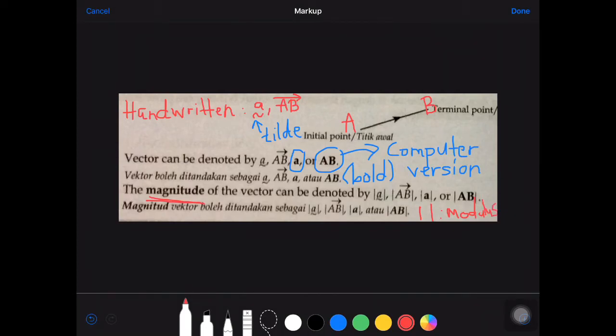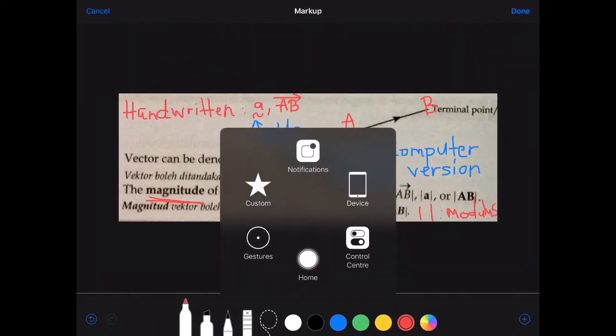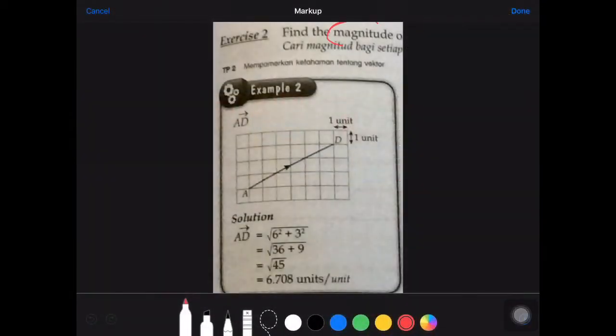Alright, now if you look at the exercise in page 127, we're going to discuss the first example given to you, because there's something about the question that needs to be rectified. First we want to find the magnitude. If you look at the diagram, you count 1, 2, 3, 4, 5, 6 boxes, or 6 units going to the right. Now you have 3 units going up, so you have 6 and 3 there.